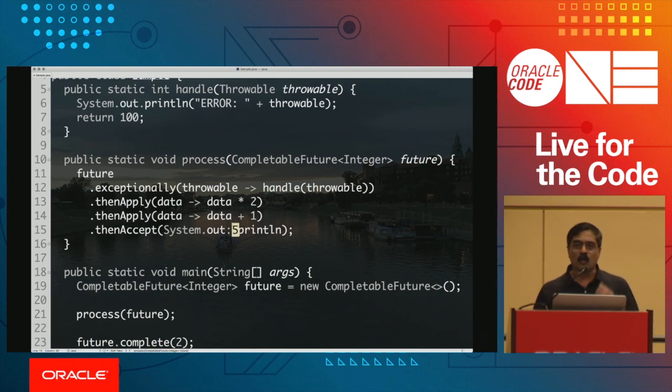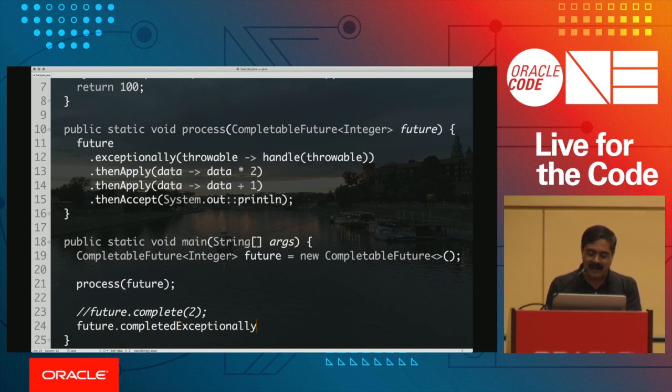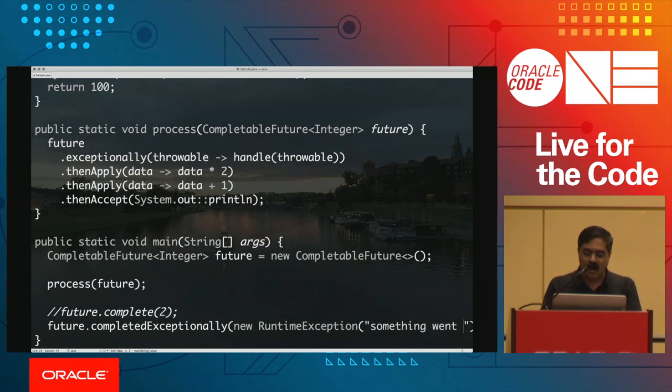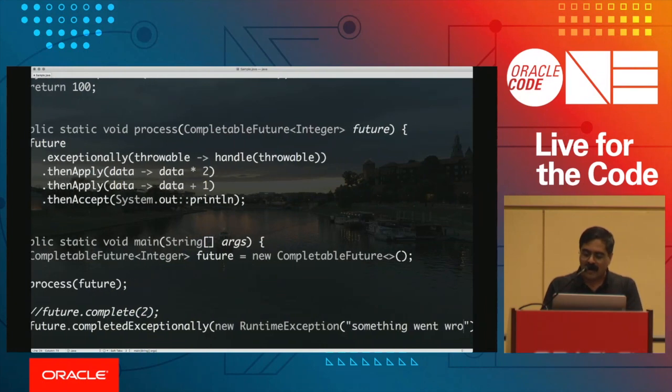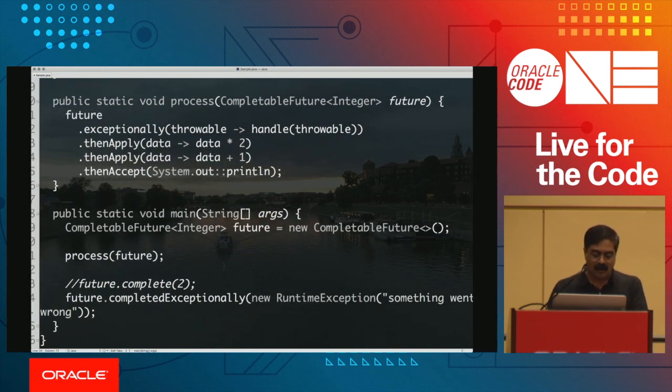But I want to say that something really went wrong. How do I do that? Well, if I want to say that something really went wrong, this is an even better name, in my opinion. They really were playing with this. So you can say future dot completeExceptionally, right? So this is even better, isn't it? The reason I like this method, I'll tell you in a second. So what am I going to do? New RuntimeException, and I'm going to simply say "something went wrong," right? That's always very useful. So we'll give that error message. So this is going to blow up with a RuntimeException called "something went wrong."